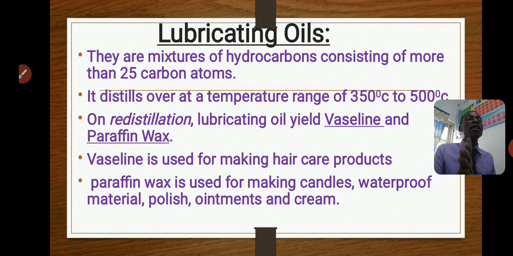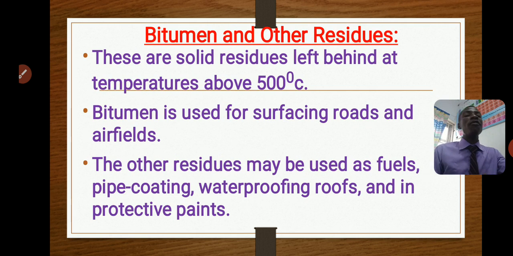Then it's used for making waterproof material. Since they don't mix with water, it can be used for making ointment and also cream. So these are the functions of the products you get by redistilling lubricating oil. Don't forget that the oil itself is used for lubricating moving parts of engines. But you can redistill it to get paraffin wax and Vaseline.